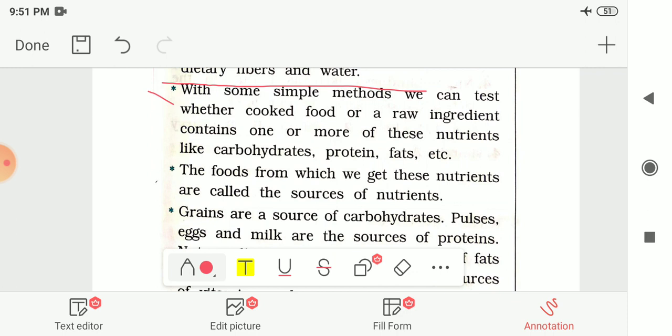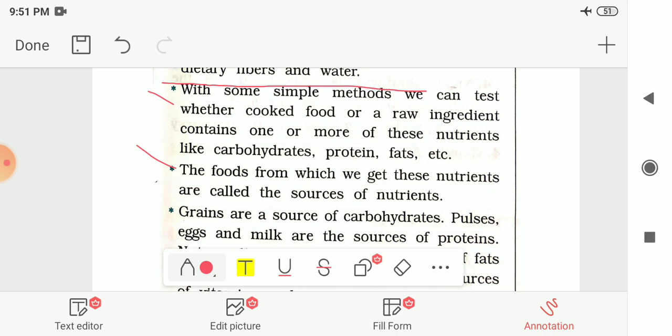So by those simple methods we can test whether cooked food or the raw ingredient contains these nutrients or not. And the food from which we get these nutrients are called the sources of nutrients.